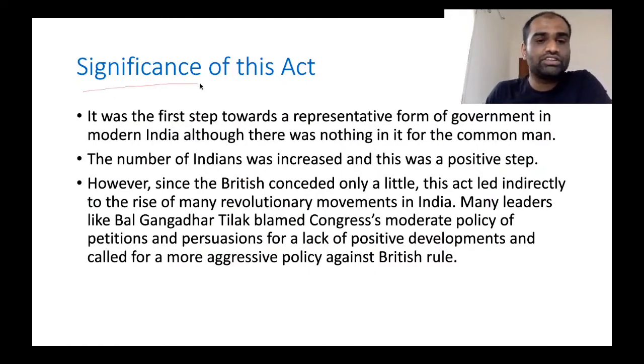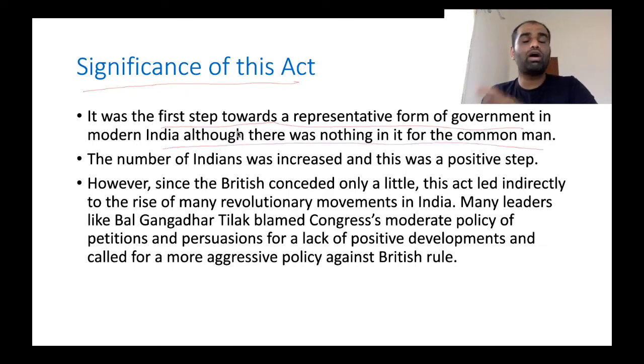Now, what is the significance of this particular act? See, it was the first step towards a representative form of government in modern India, although there was nothing in it for the common man. Even though it marks for the first time the representation of Indians in the administration of India, there was nothing in it for the common man, because the common man did not have any influence over who gets represented. The number of Indians was increased, and this was a very positive step. However, since the British conceded only a little, this act indirectly led to the rise of many revolutionary movements in India.